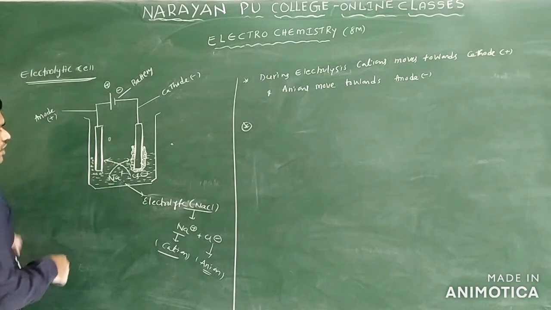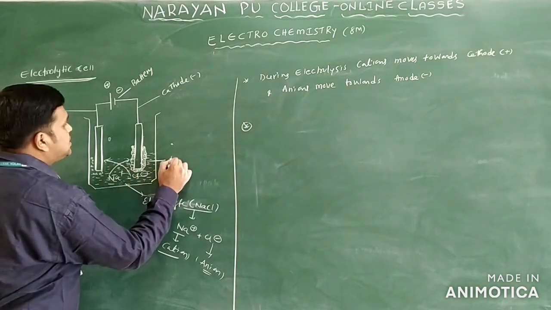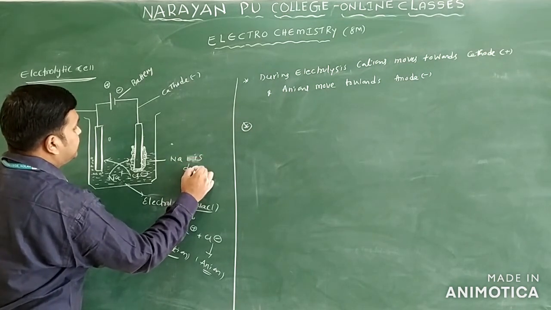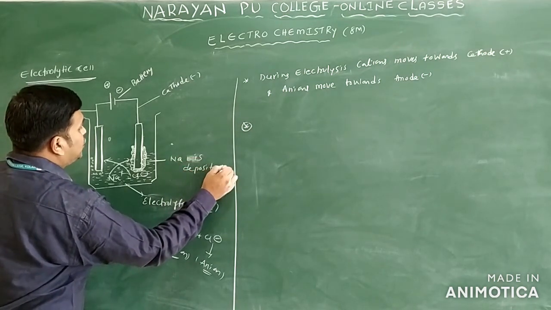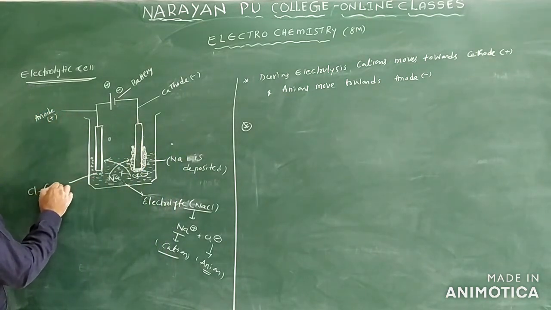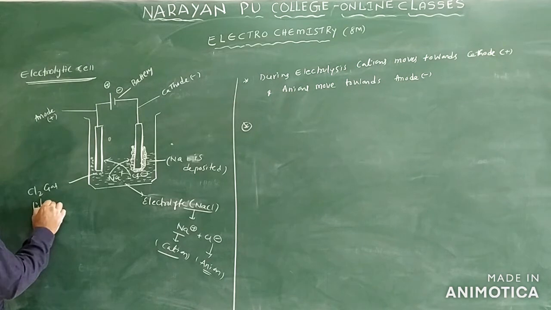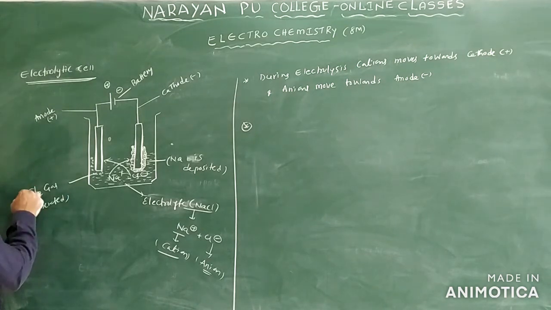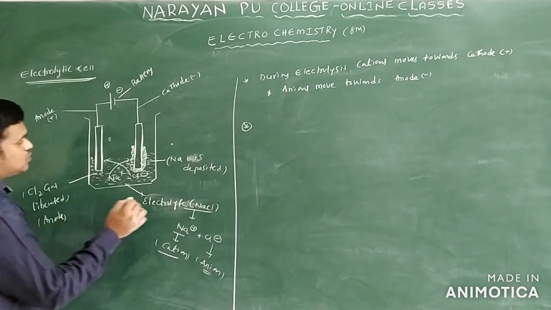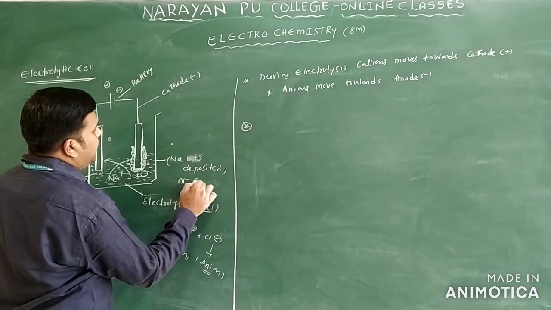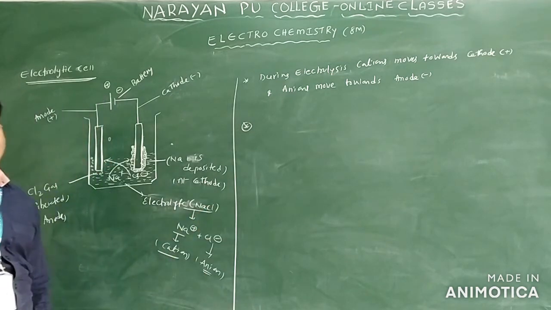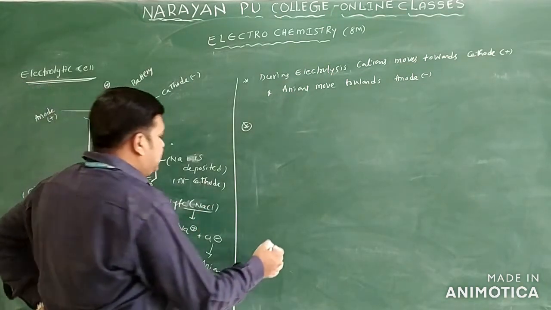So like this, sodium metal is deposited. I am writing here that sodium is deposited at the cathode only. Cl2 gas is liberated at the anode, and sodium metal is deposited at the cathode only.